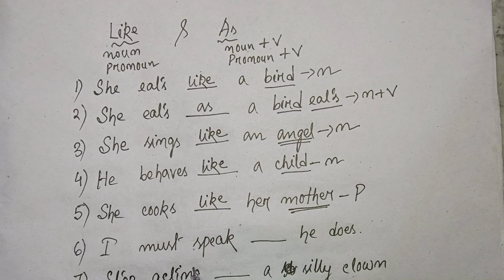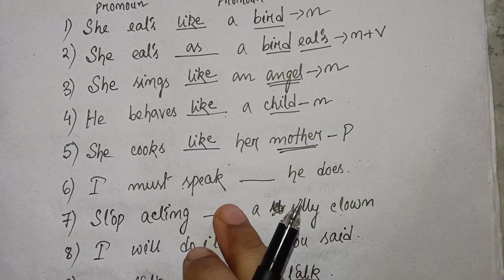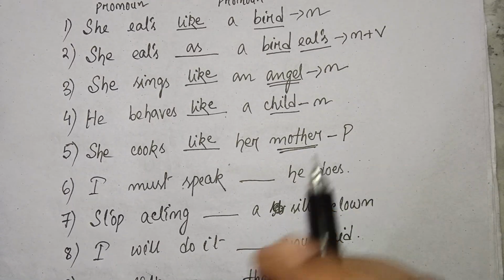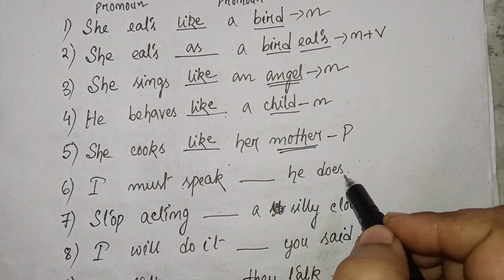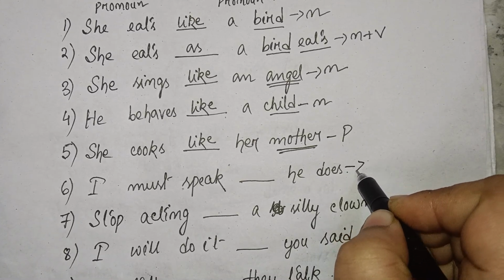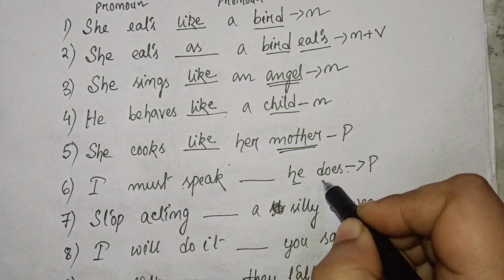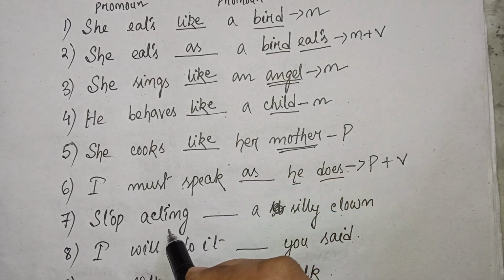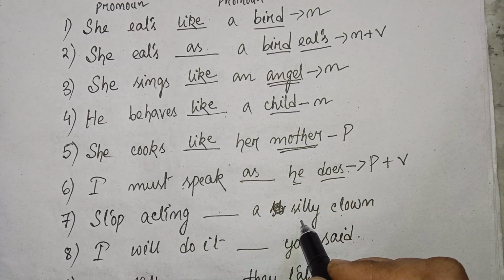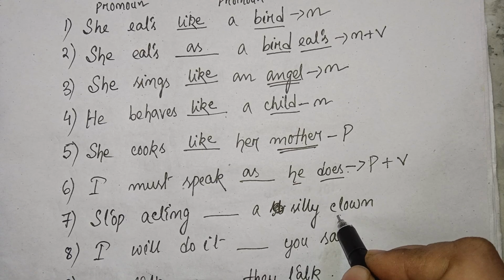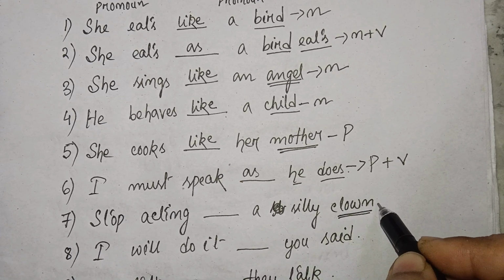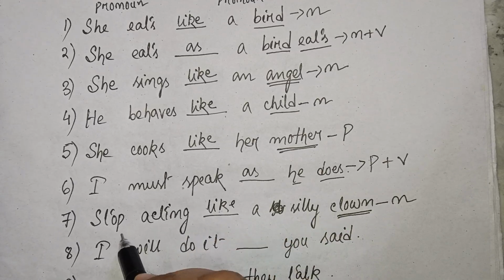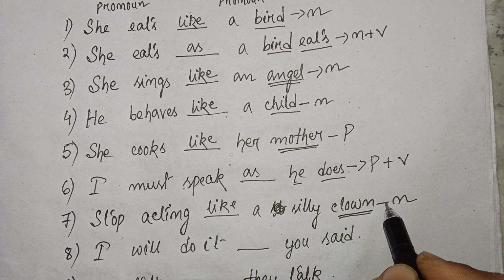The next one is I must speak dash he does. So as he does. So this is pronoun plus verb. So it will be as. Stop acting dash a silly clown. So clown is noun. So it will be stop acting like a silly clown.